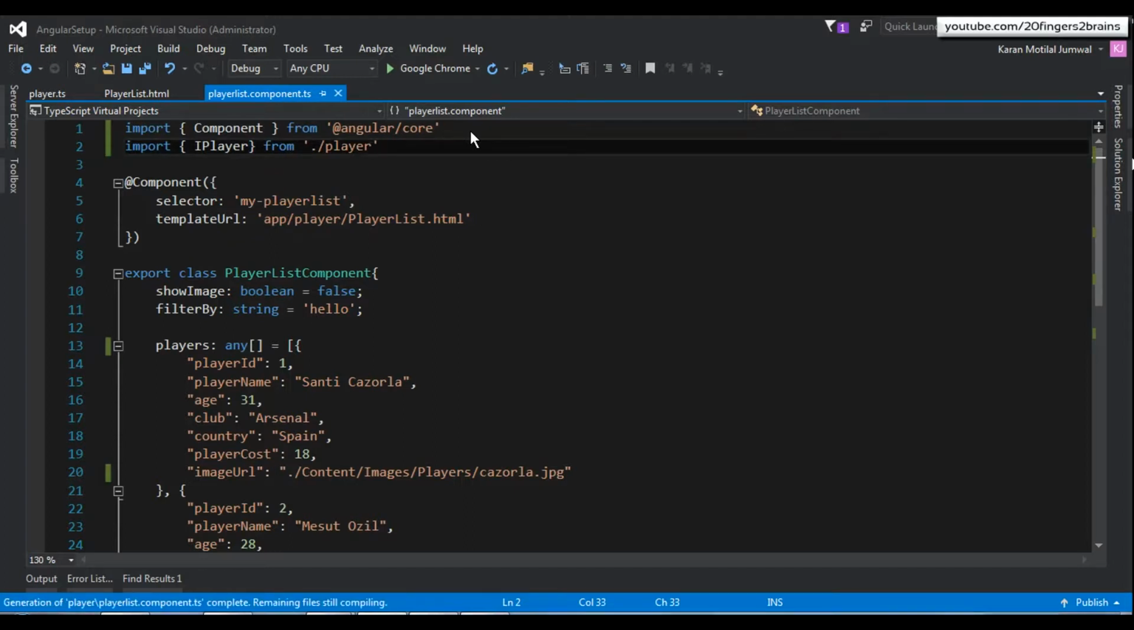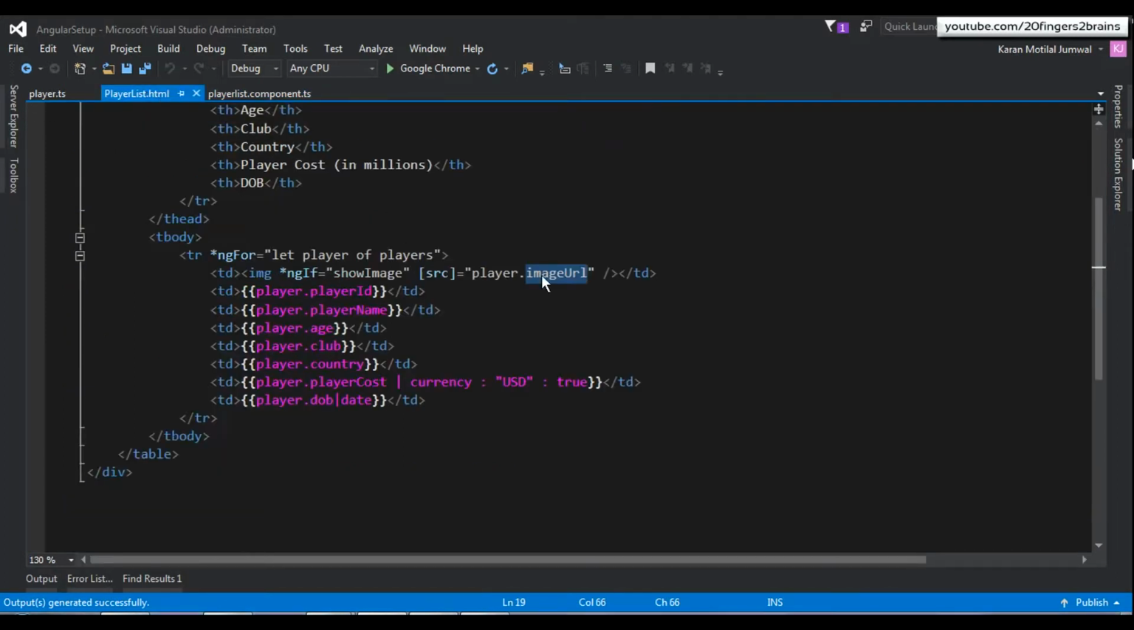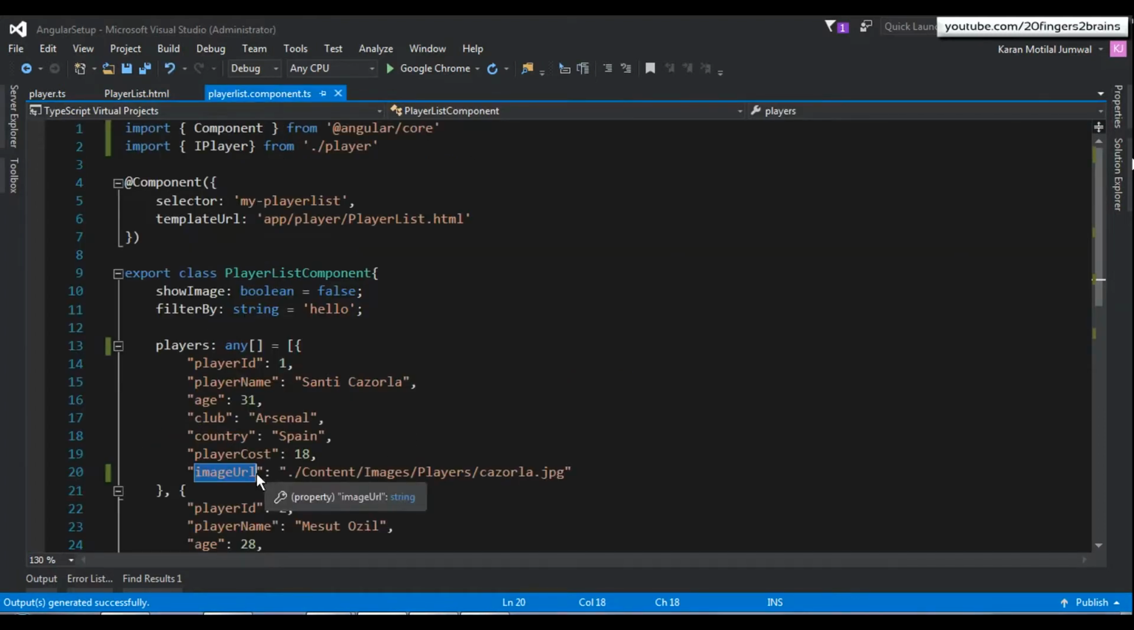Now before using it as a data type for this collection, I'm going to demonstrate one example where we can utilize the interface as a benefit to catch the error at compile time. So let's do that. Now you know that this imageUrl property is bound to a template, that is playlist.html, and we are bound to the source of an image. Now what I'm going to do is remove the letter L from the imageUrl property, and when I remove this, I'm not able to catch any error at compile time.